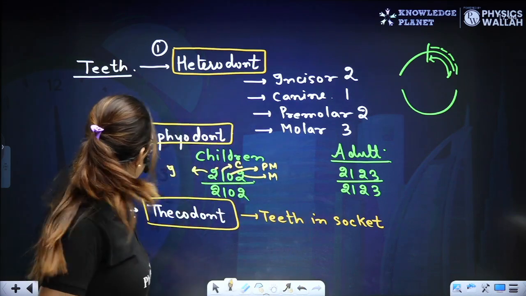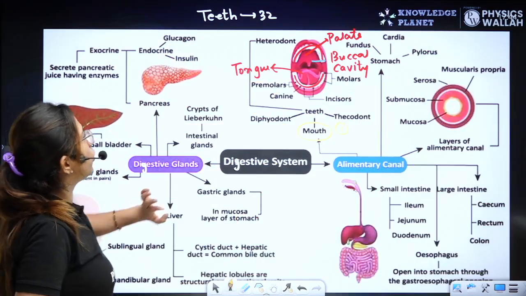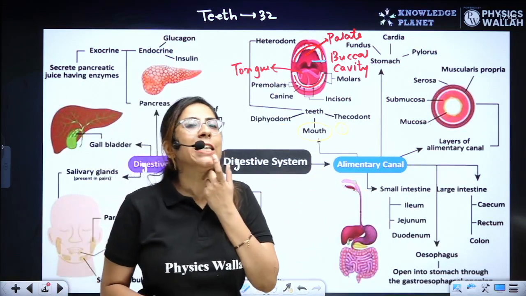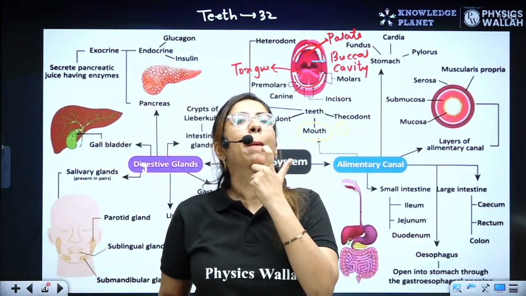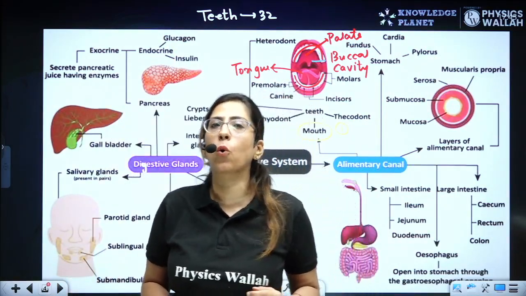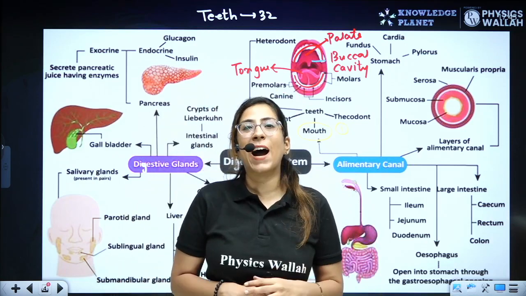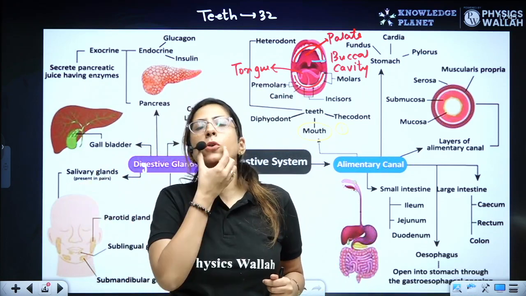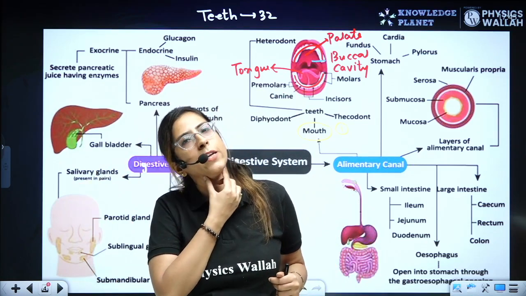Clear? Now let's move towards the tongue region. The tongue is attached to the base of the hyoid bone. Anteriorly it is free, posteriorly it is attached to the hyoid bone.